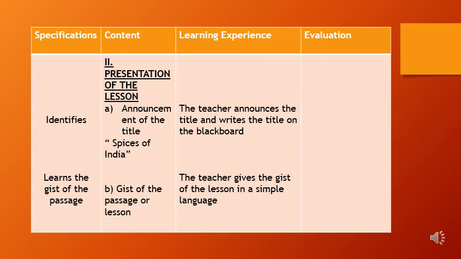So the teacher should give the gist of the passage in a simple language. So again in gist of the passage, you should write the gist in a smaller way in content column. In content column, you should write the small gist of the passage. That gist can go for 4 to 5 lines. So in gist of the passage, in content column you should write 4 to 5 lines about the gist of the thing which you are going to teach.